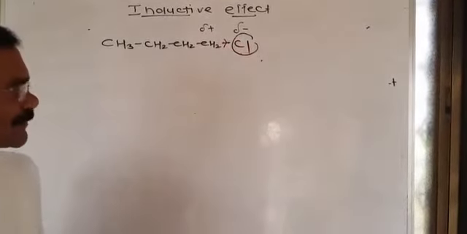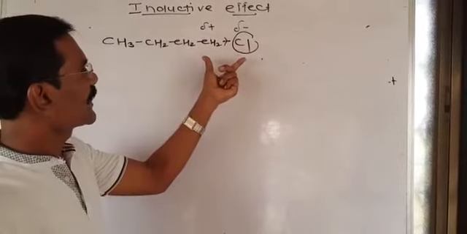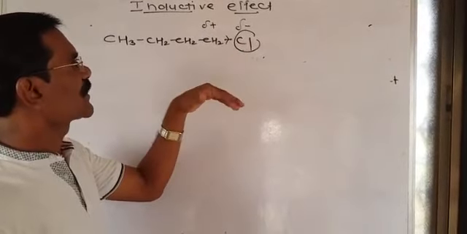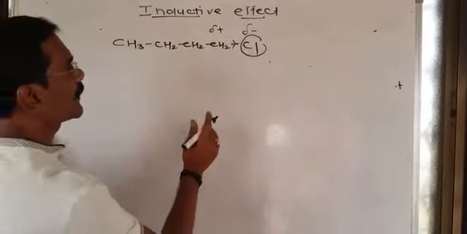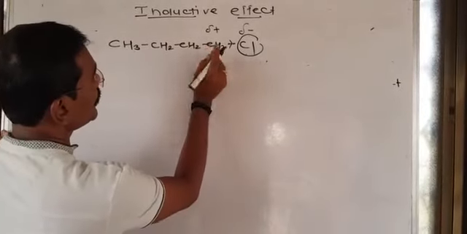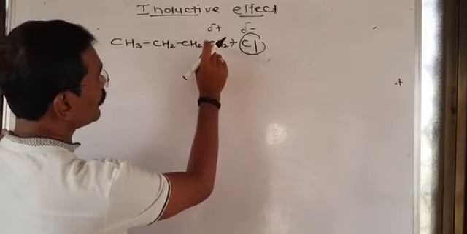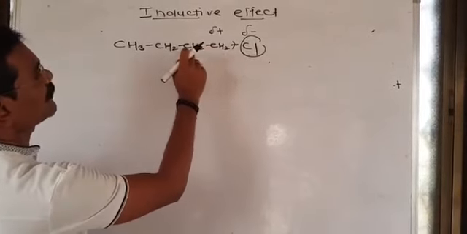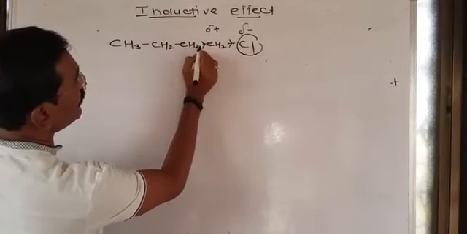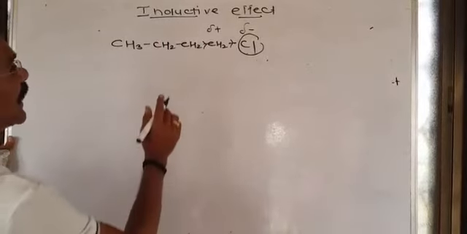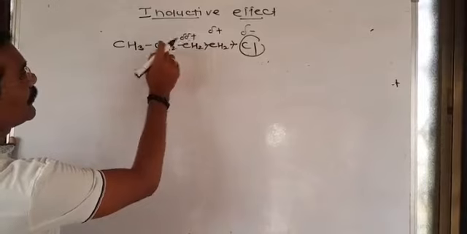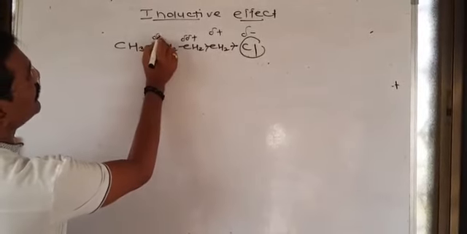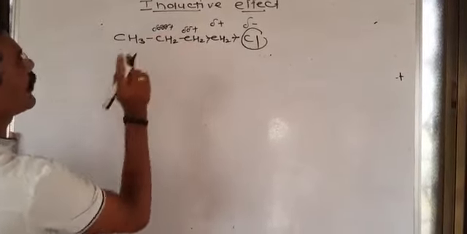This is the polarity. Due to the difference in electronegativity, partial positive and negative charges are present on these atoms. Now this carbon becomes positive. Therefore the electron withdrawing capacity of this carbon is more than the next. Therefore this carbon withdraws electron from the next carbon atom, and that carbon also becomes slightly positive. That carbon withdraws electron from the third carbon, which also becomes slightly positive, and so on.